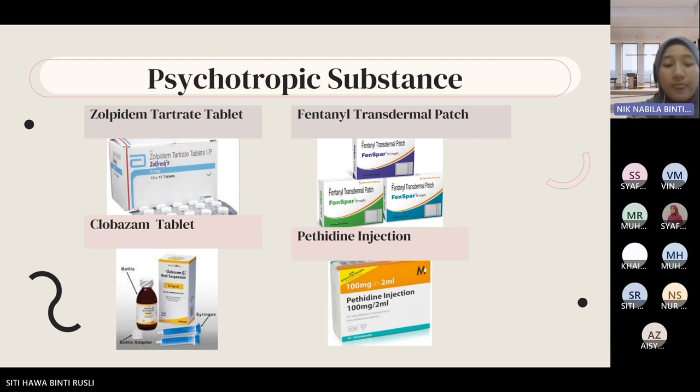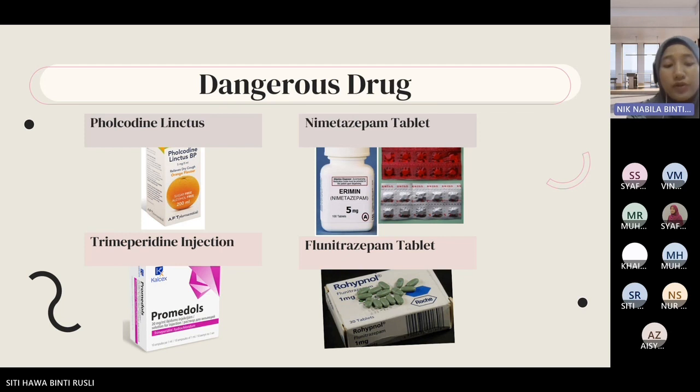Based on the First Schedule of the Dangerous Drugs Act 1952, here are examples of listed dangerous drug substances, which are forcodine, trimethoprim, nimetazepam, and also flunitrazepam.